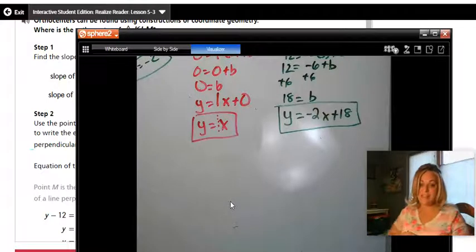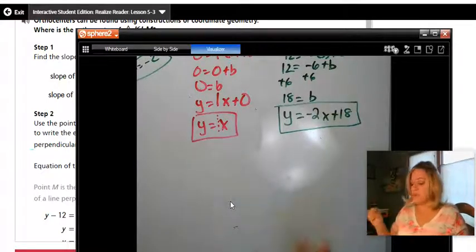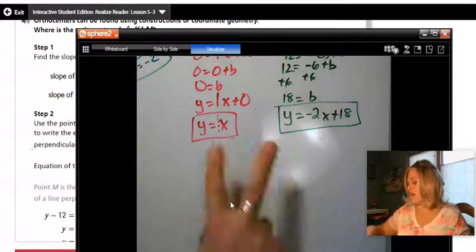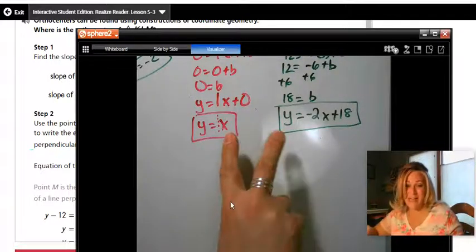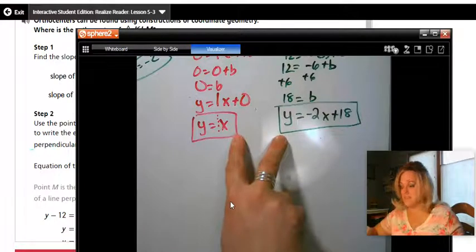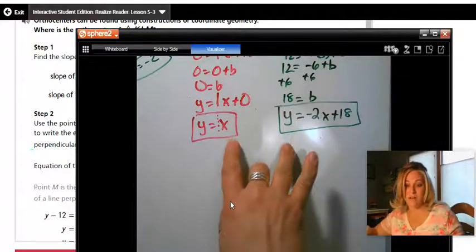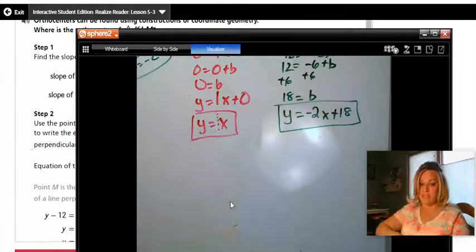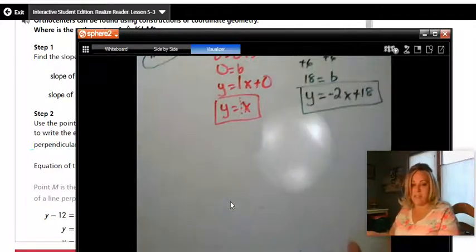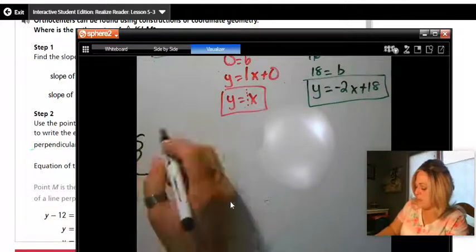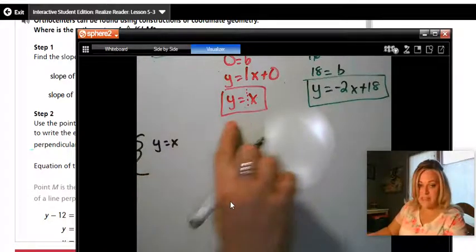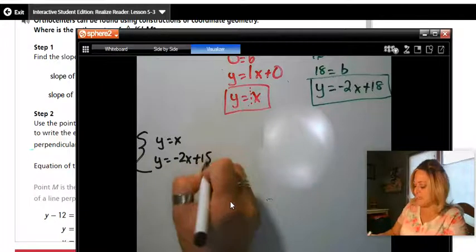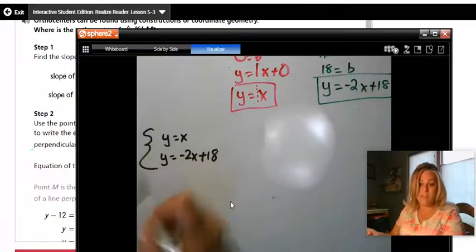The question asks you to find the point where the altitudes meet, or the orthocenter. So this is where it gets even more tricky. I am going to use a system of equations to figure out where these two intersect. It's been a long time probably since you've done this in algebra. So I'll write it a little bit differently. I'm going to take y equals x, that pink equation, and y equals negative 2x plus 18. I put them together like this so you know, oh, systems of equations.